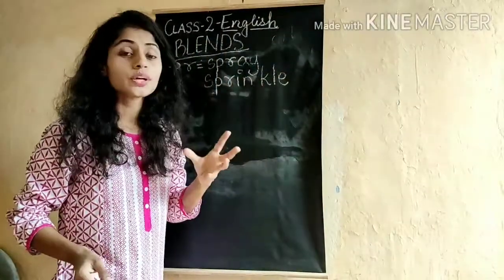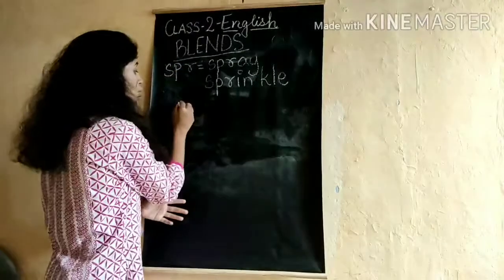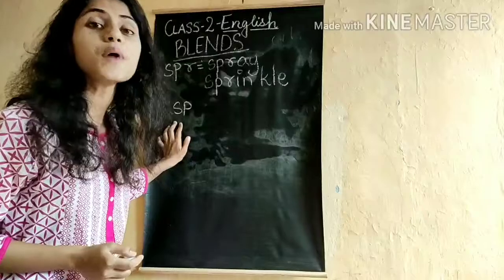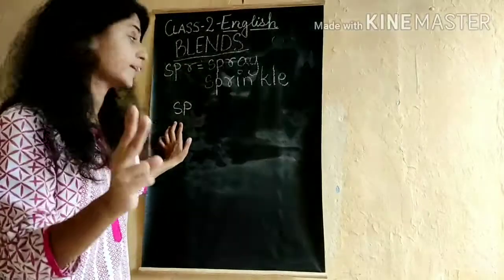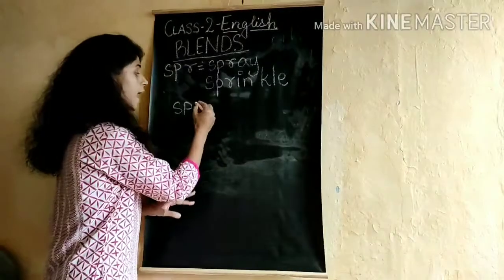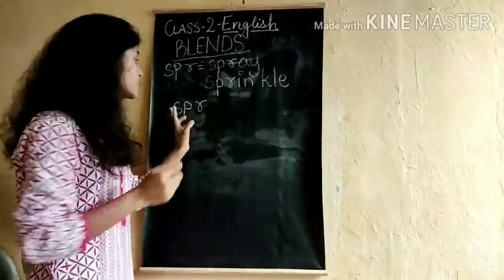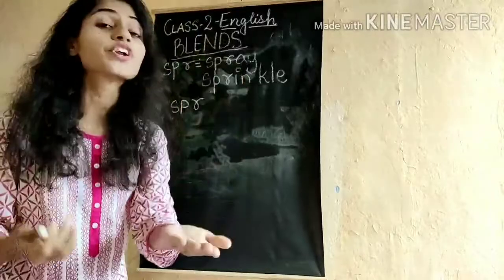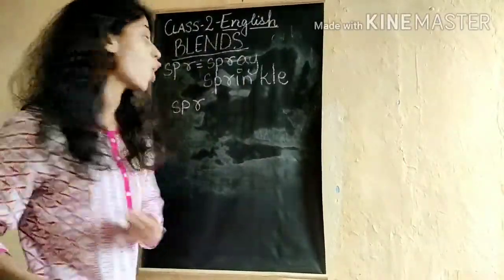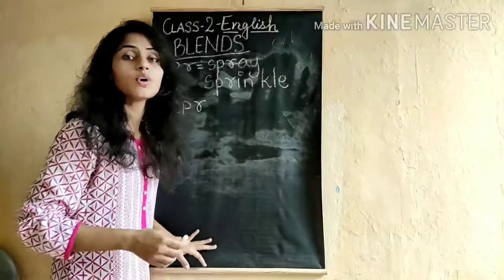When we take the two letters, it gives the sound sp. But when we add R to this two-letter blend and make it a three-letter blend, it gives a combined sound of spr.